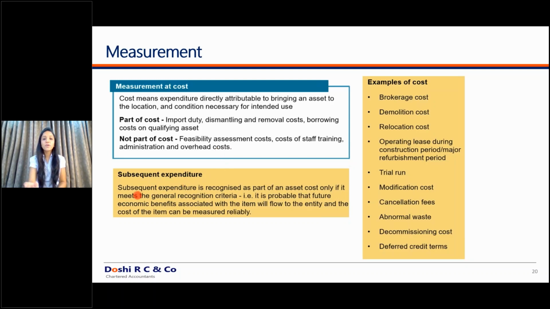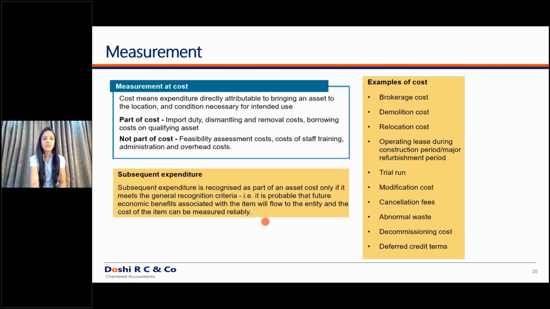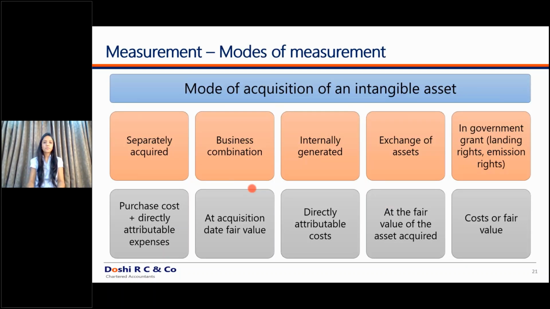Then there is subsequent expenditure. Subsequent expenditure has to be capitalized only if it meets the asset criteria. If it does not meet the asset criteria, it has to be transferred to the repairs and maintenance account, and it will not be capitalized into your original assets. We will also link this subsequent expenditure to component accounting. We'll move on to the next slide.